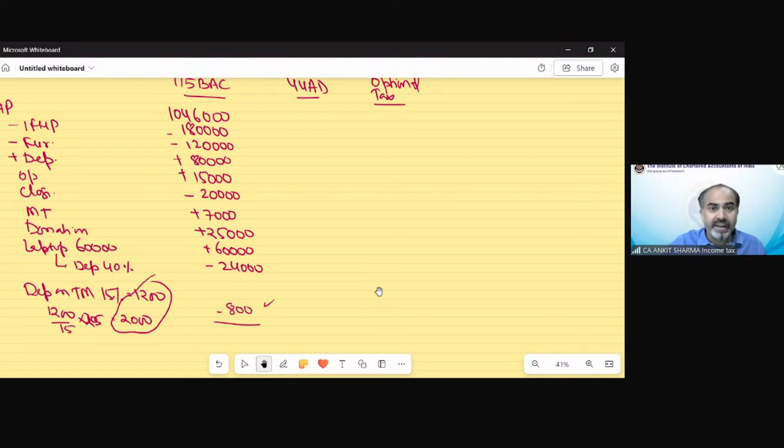146, 180, 120, 80,000, 15,000, 20,000, 7,000, 25,000, 60,000, then 800, and then 24,000. Now depreciation as per income tax is also given in the question.